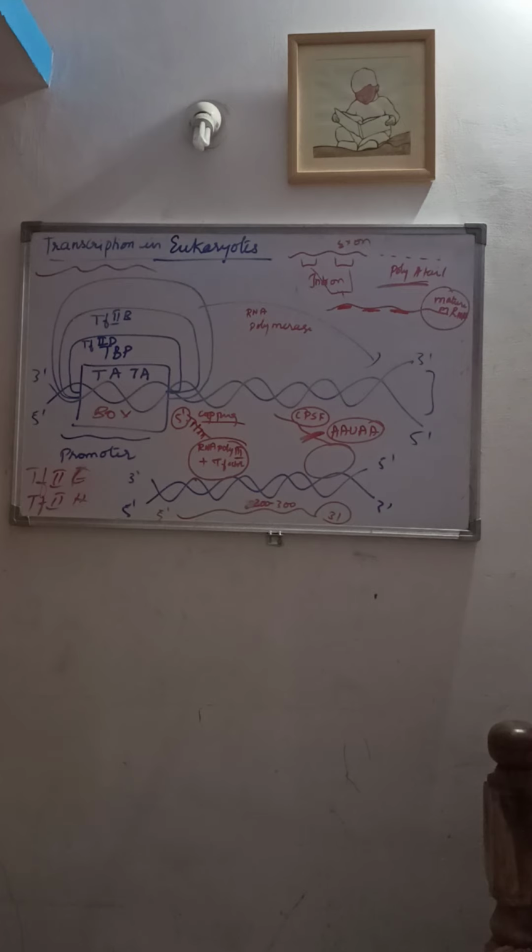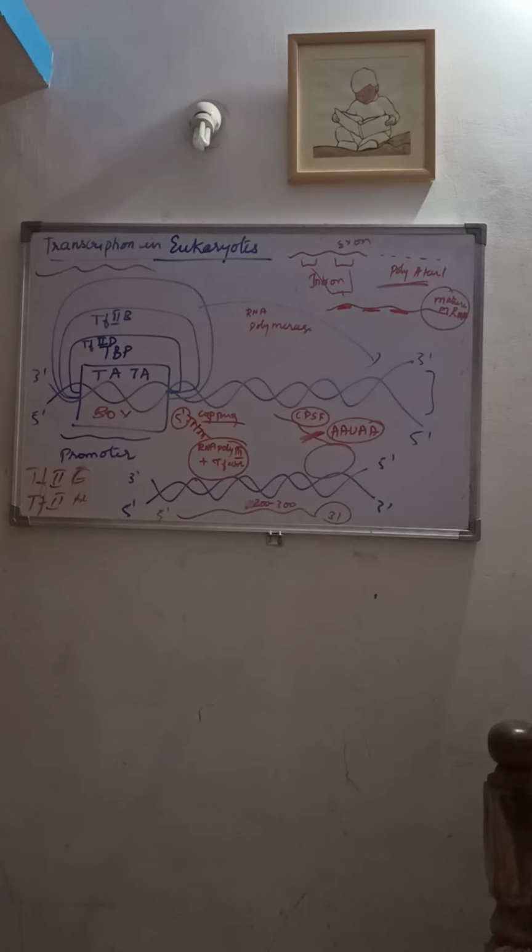Splicing. The phenomenon of RNA splicing was traced out by a person called Robert Sharp, and he was awarded the Nobel Prize for this RNA splicing.